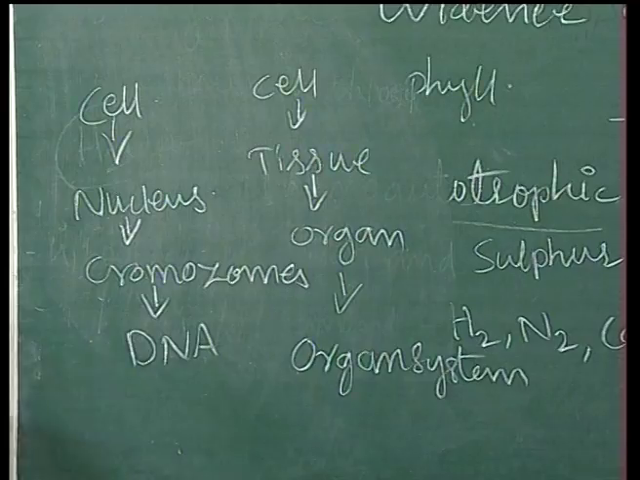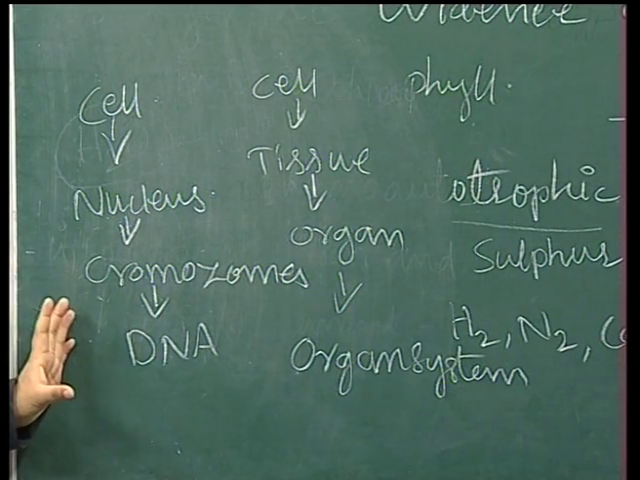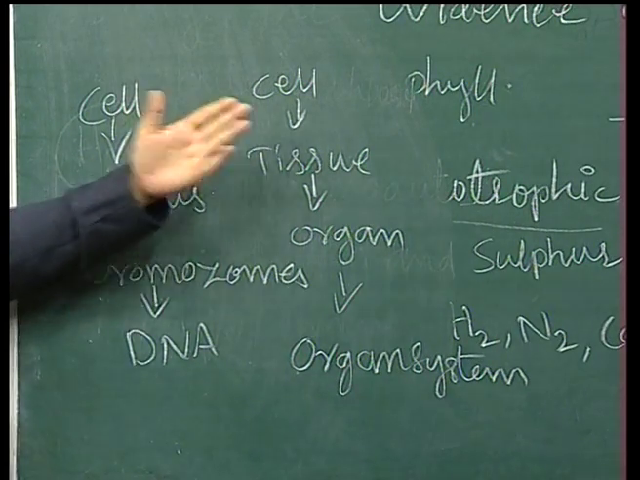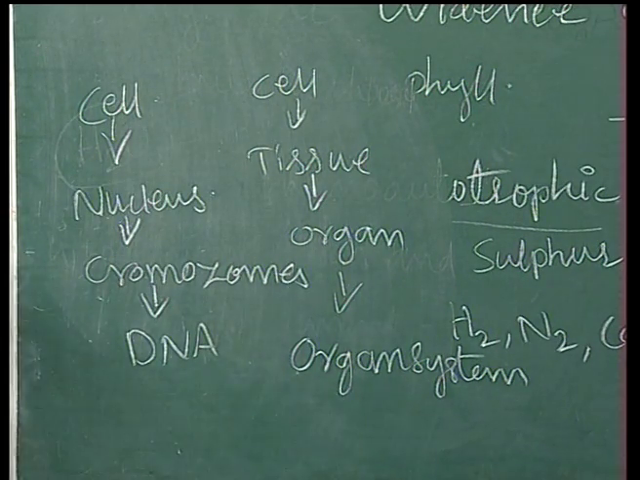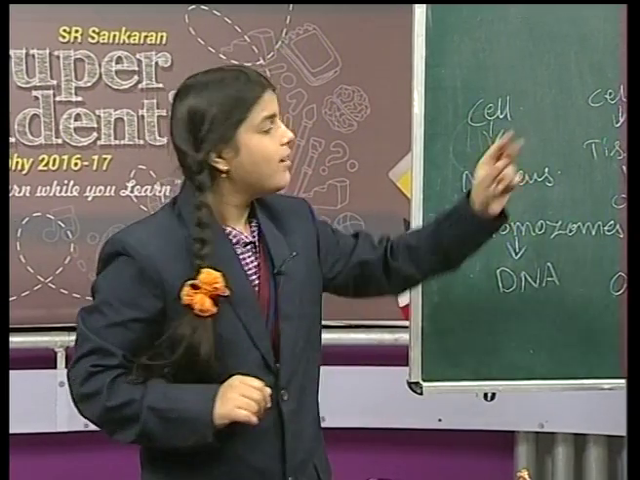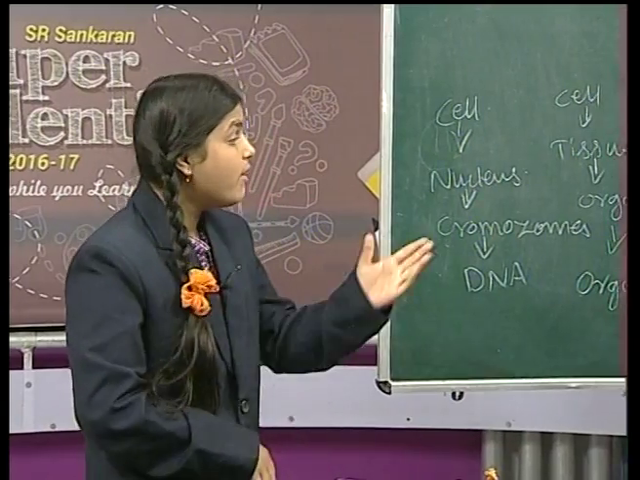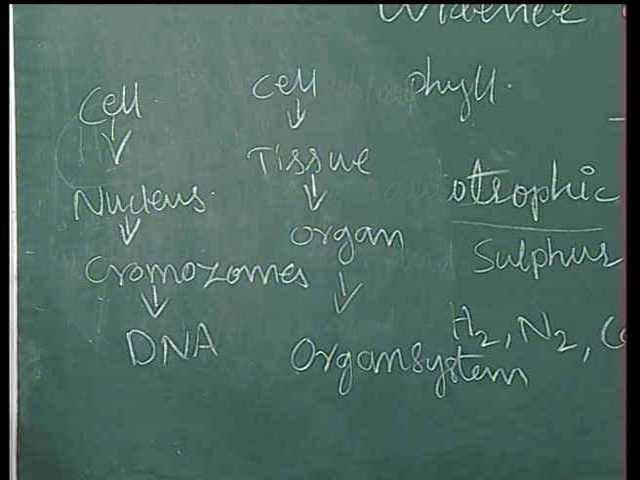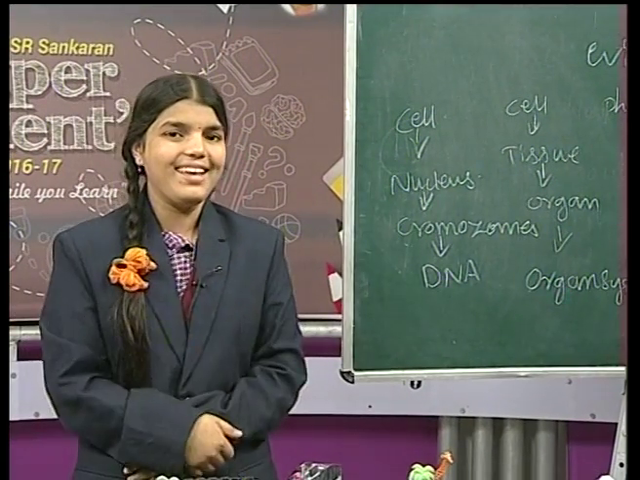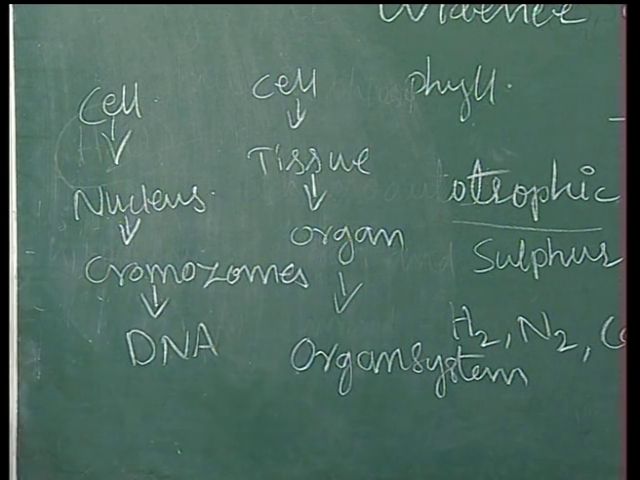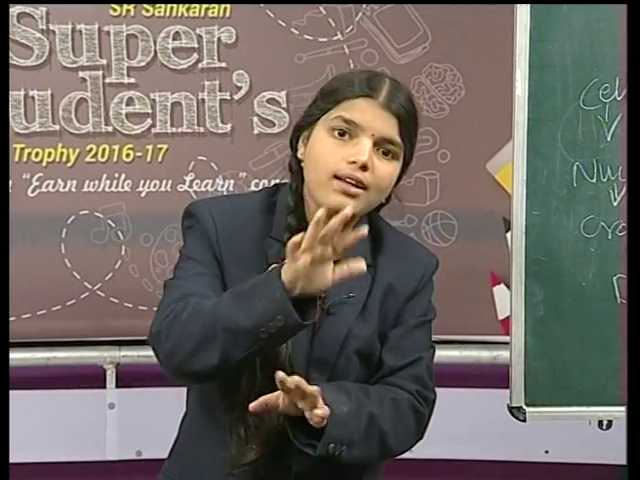Here we are seeing the difference between the formation of DNA and the structure of the organ system. First, here is a cell. When cells come together as a group, they form tissue. When tissues come together, they form an organ. We have some organs, right? The whole body is present with organs only, right? So here is the organ. When organs come together, they form an organ system.